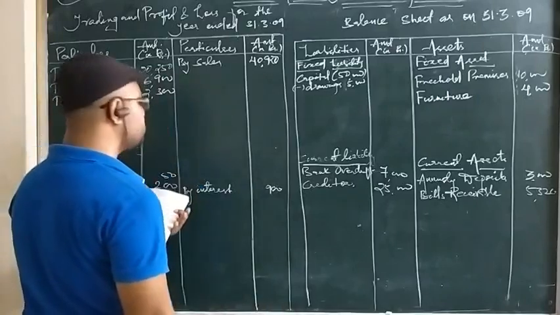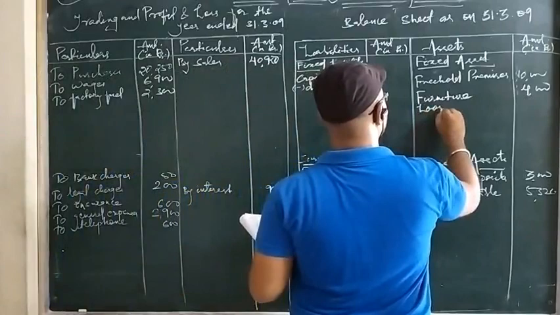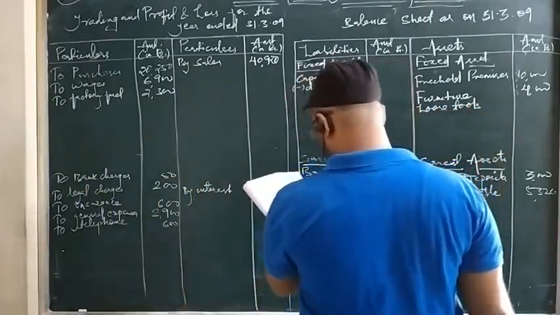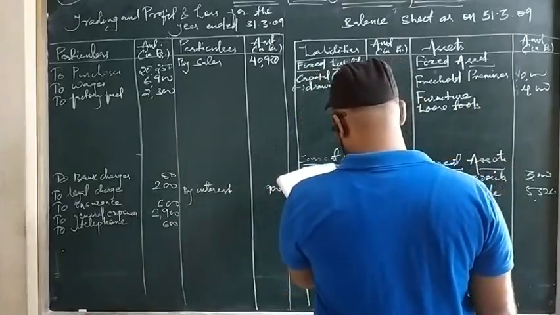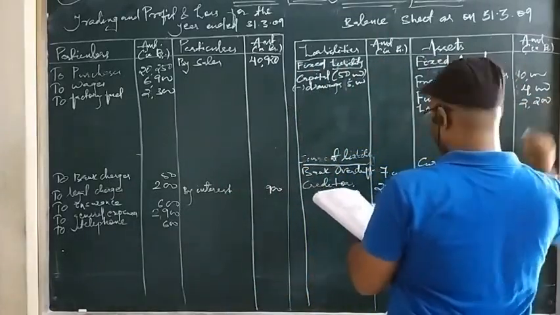Then we have loose tools. So loose tools are supposed to be assets. So right here, these are fixed assets. These tools are used for the setup of equipment, office equipment. So this is why it is a fixed asset.